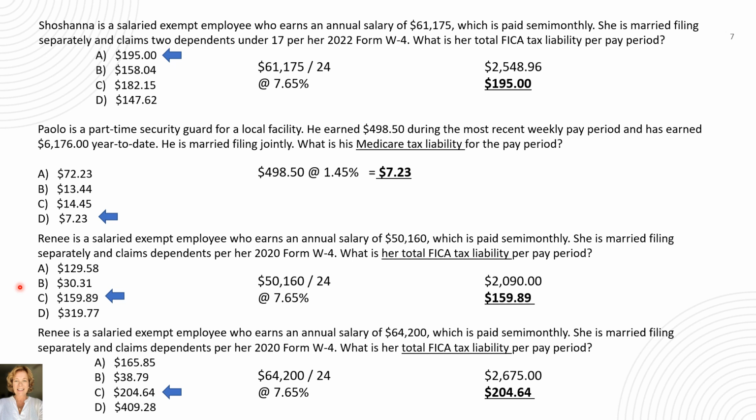In the next example, Renee is a salaried exempt employee who earns an annual salary of $50,160, which is paid semi-monthly. She's married, filing separately, and claims dependents per her 2022 Form W-4. What is her total FICA tax liability per pay period? Just like we did in the first example on this page, we divide the annual salary by 24, because Renee is paid semi-monthly, which results in $2,090. And then multiply the 2,090 by 7.65%, we get the FICA tax of $159.89.